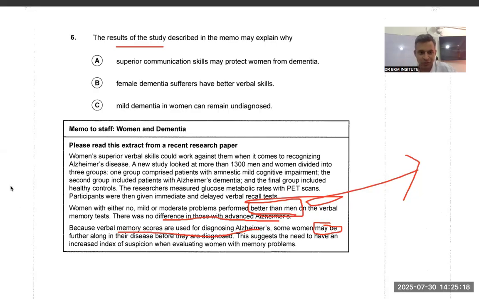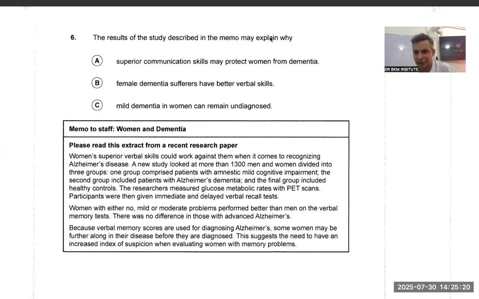The word before is also there. So I noticed these kinds of words which I told you. Before women are diagnosed, they are further along, meaning they are already in the advanced stage. So women's verbal skills are responsible that they are not being diagnosed with Alzheimer's.